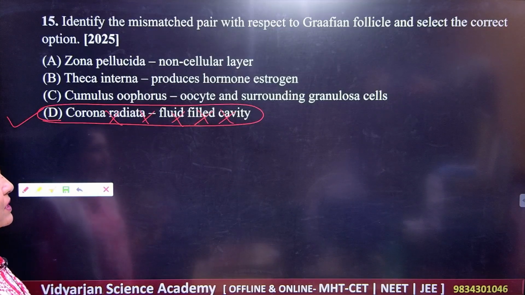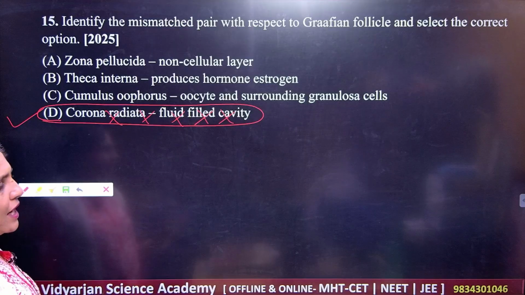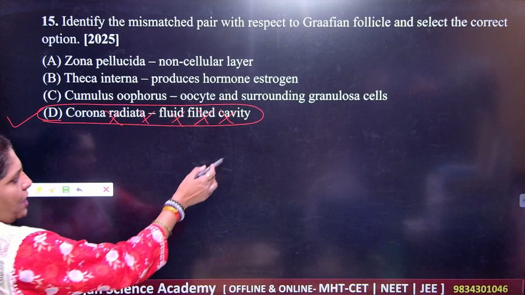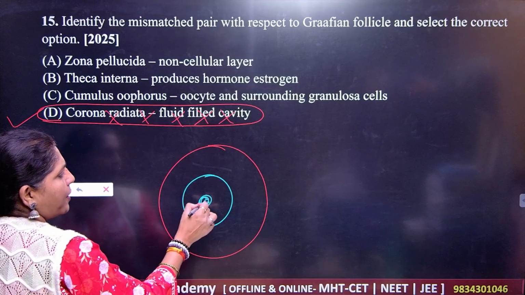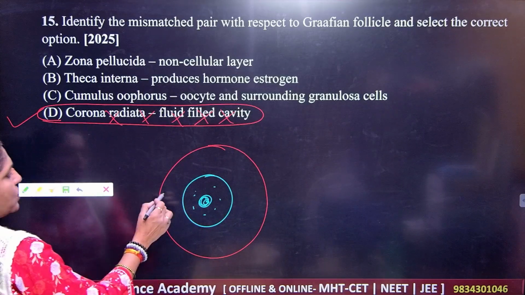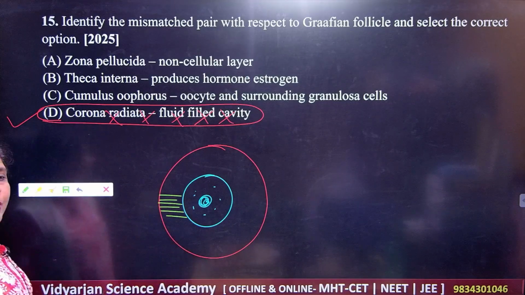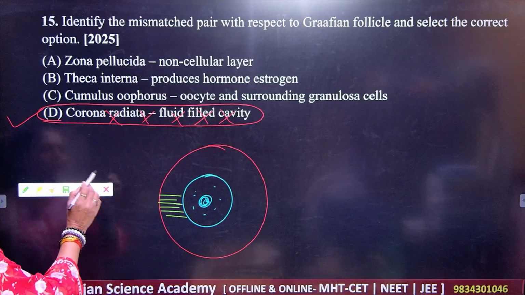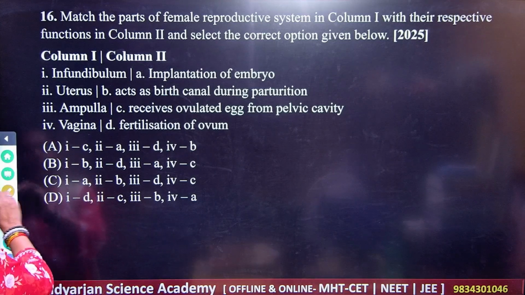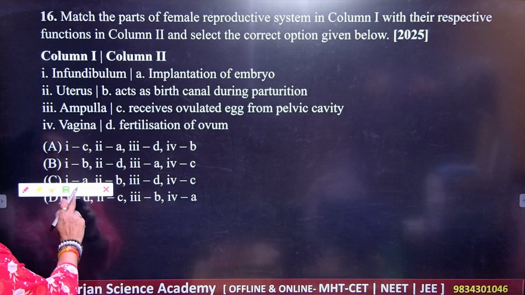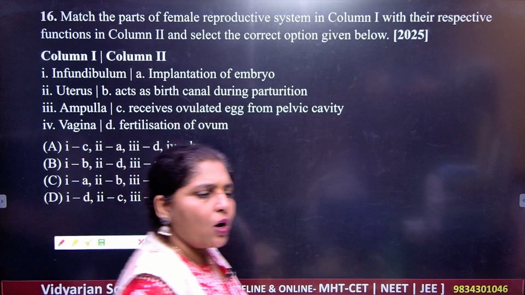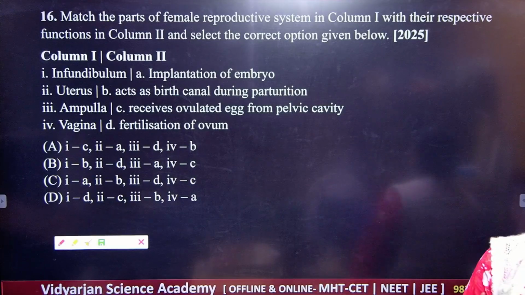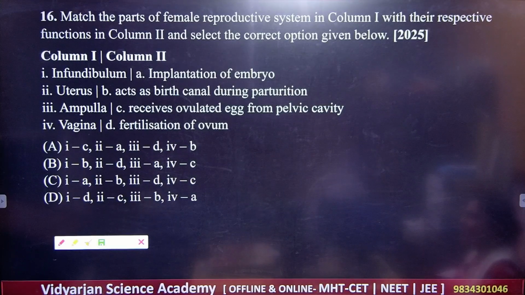Okay, so for that purpose, you should know the structure of the Graafian follicle very perfectly. You know that the Graafian follicle will give you the accumulation of what here? Ovum. Got it? And you have the connection, and this is nothing but what here? Cumulus oophorus, right? So you should know all the features very perfectly. Now match the following. Okay, you can just see what are the parts, column 1 and column 2. Now check column 1, read all the parts from column 1. Students, read all the parts from column 1 and column 2 and trace out the correct option.